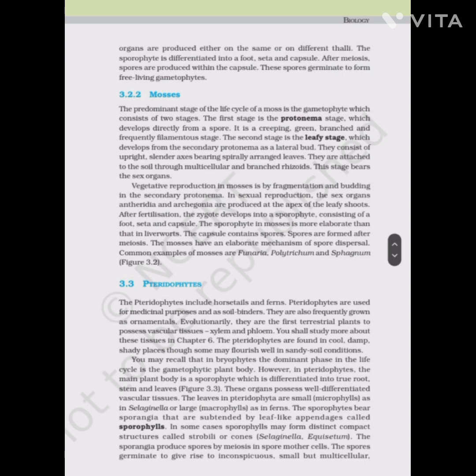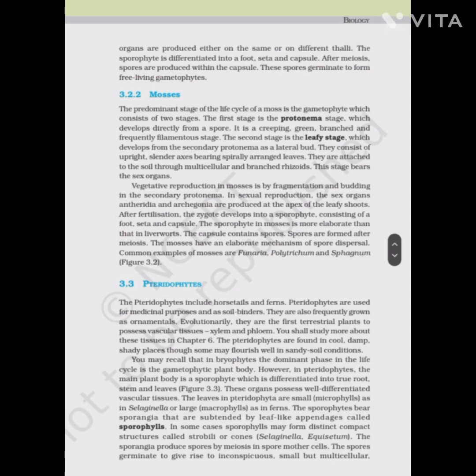Pteridophytes. The pteridophytes include the horsetails and the ferns. Pteridophytes are used for medicinal purposes and as soil binders. They are also frequently grown as ornamentals. Evolutionarily, they are the first terrestrial plants to possess vascular tissues, the xylem and the phloem. You shall study more about these tissues in chapter 6. The pteridophytes are found in cool, damp, and shady places, though some may flourish well in sandy soil conditions.